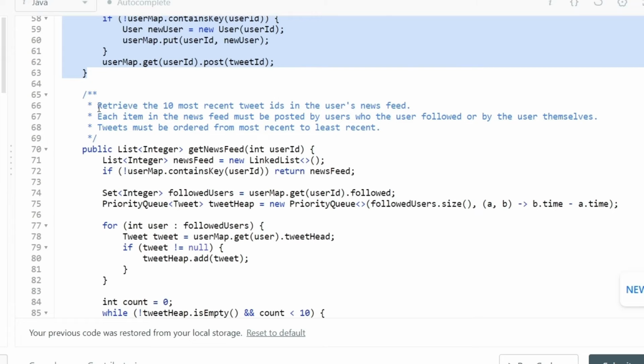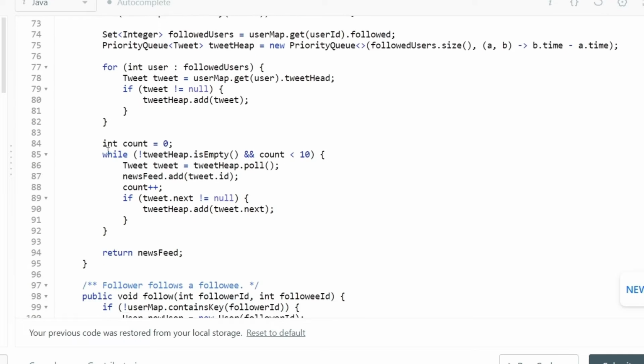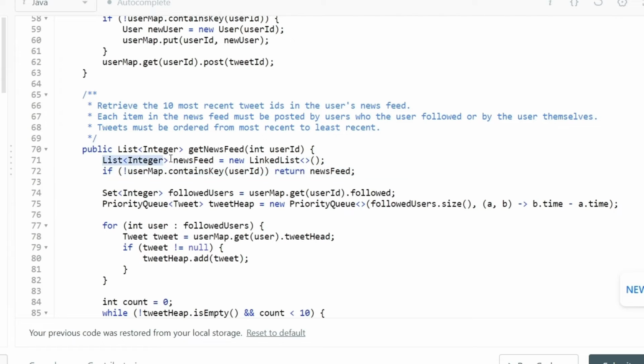Next logic is that we need to retrieve 10 most recent tweets in the user's news feed. So this is a complicated task. For that, number one thing we are going to do is have a linked list where we are going to be storing the news feed. We are going to check that if for this particular user ID, we don't have it as part of the user map, we can simply return a blank news feed. If that is not the case, we will first have to create a new hash set to store the information of all the users that are being followed by our user ID that is provided as part of the input. So we find that information.